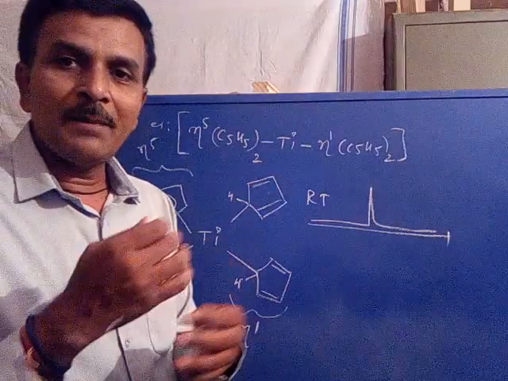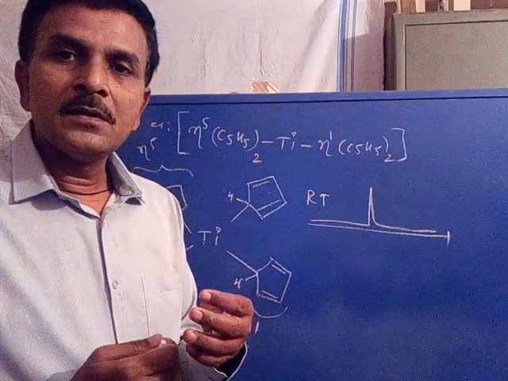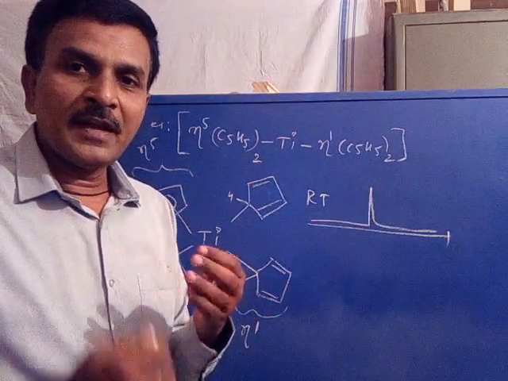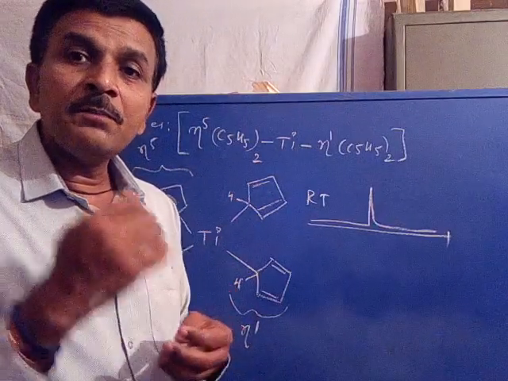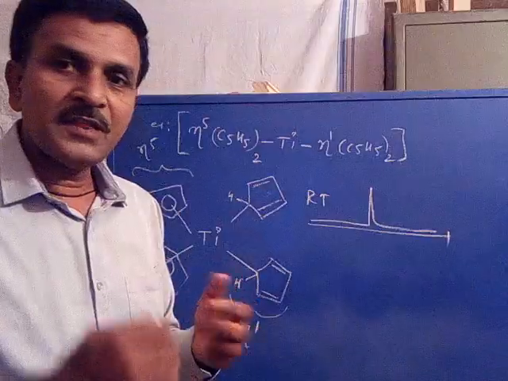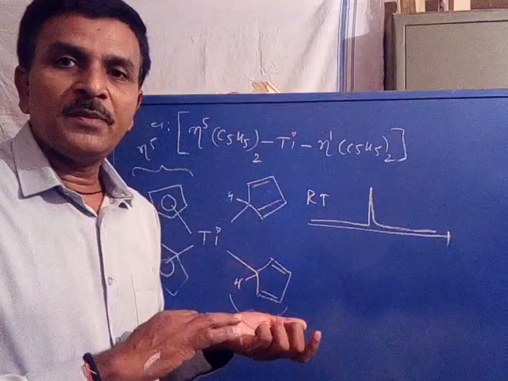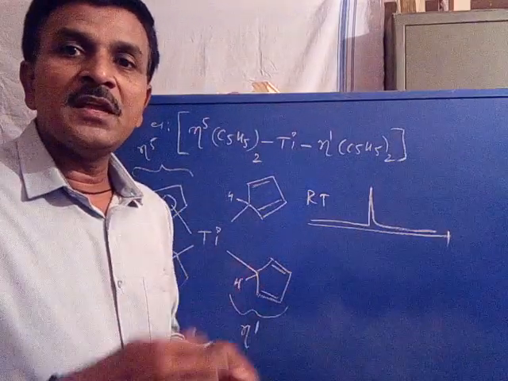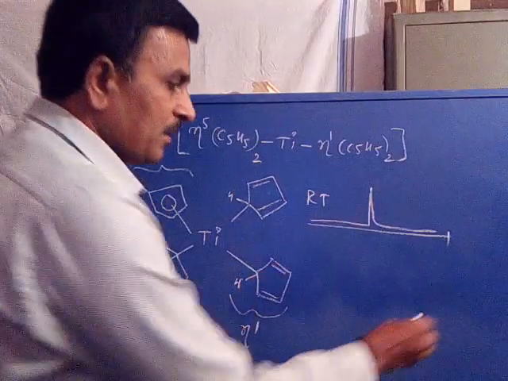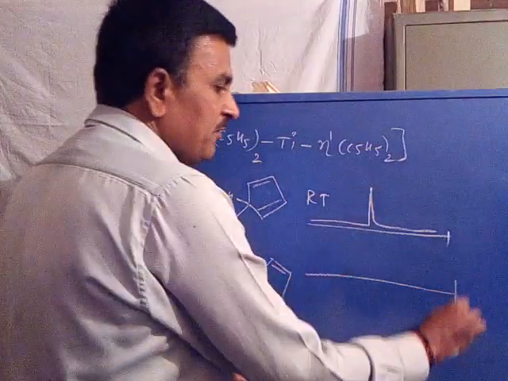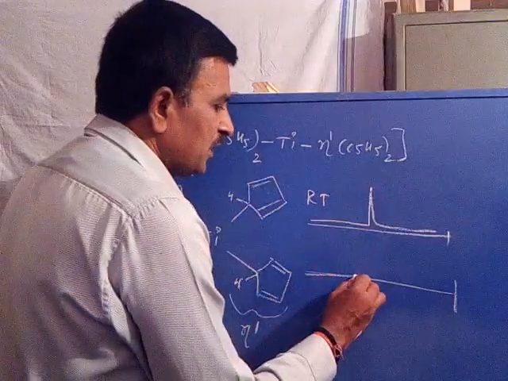So when there is a rapid exchange at the titanium metal, all the protons become equivalent. No sp3, no sp2. So sp3 and sp2 protons become equivalent. One signal appears. When recorded at lower temperature, similar to the previous case, we will get two signals.